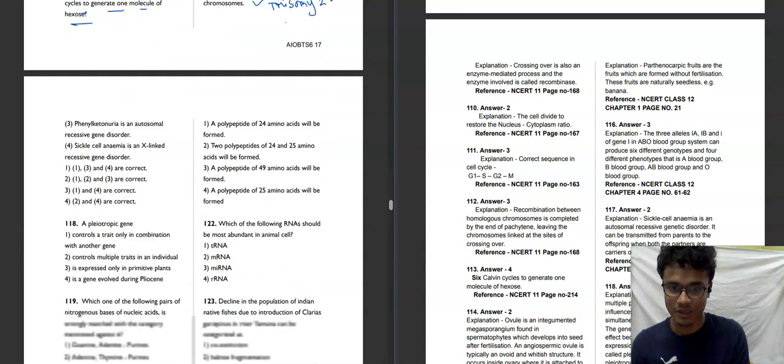Now the next statement is given that phenylketonuria is an autosomal recessive gene disorder. Phenylketonuria is correctly an autosomal recessive gene disorder. The next statement, sickle cell anemia is an X-linked recessive gene disorder. Sickle cell anemia is not an X-linked disorder. It is the autosomal recessive disorder.